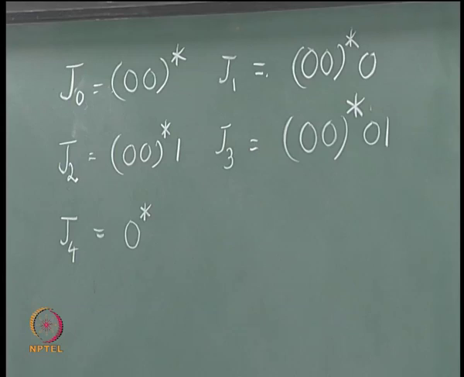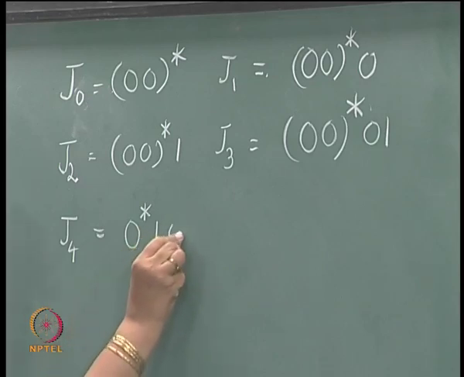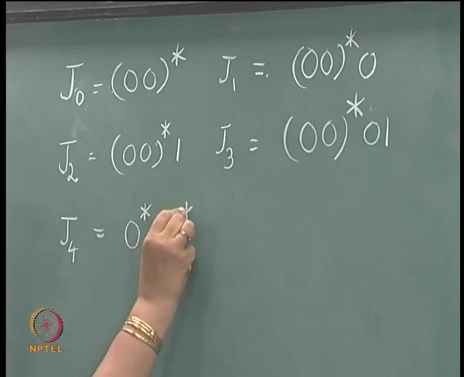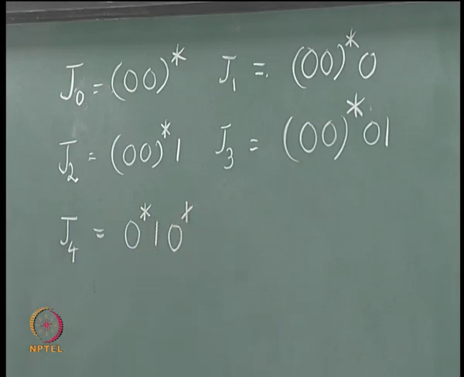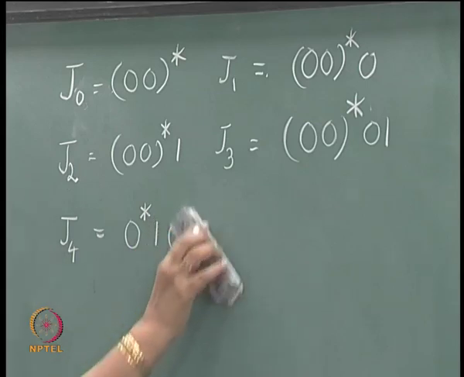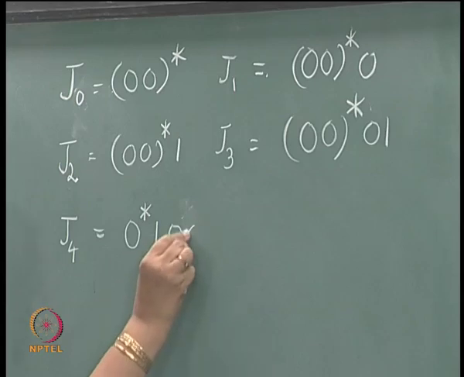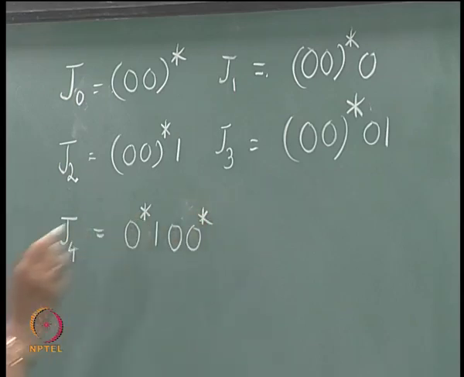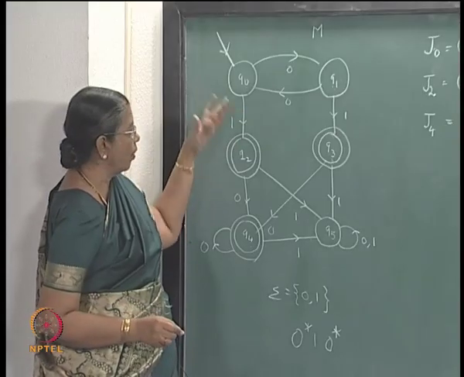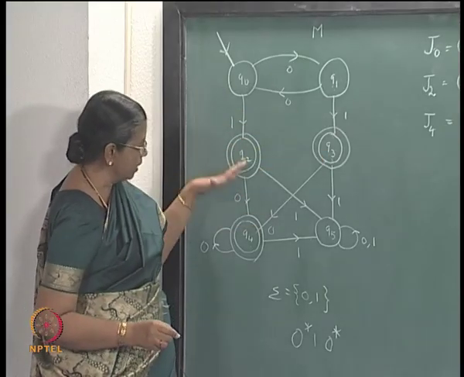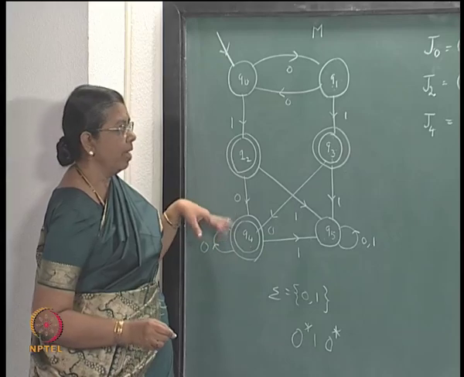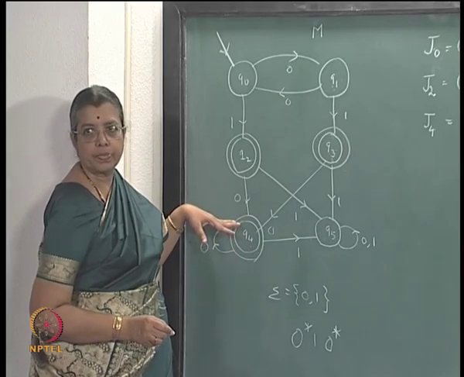Then 1 1, right, then at least 1 0. You can have any zeros followed by a 1 and then at least 1 0, it can be followed by any zeros, right.